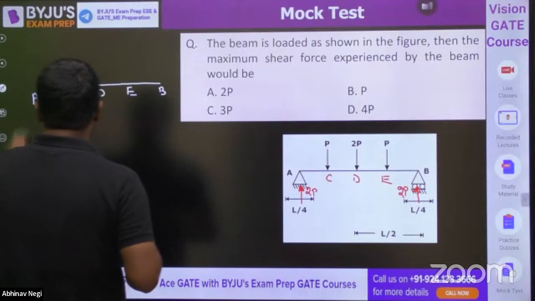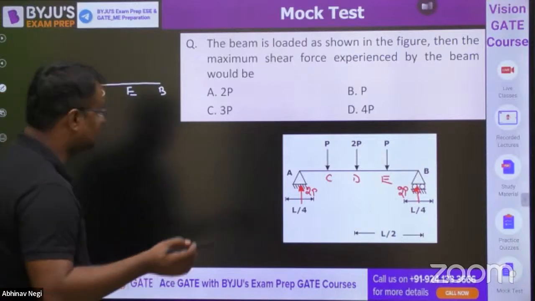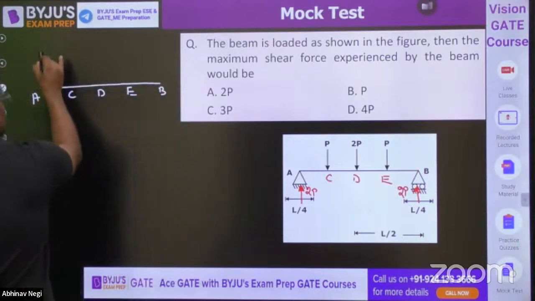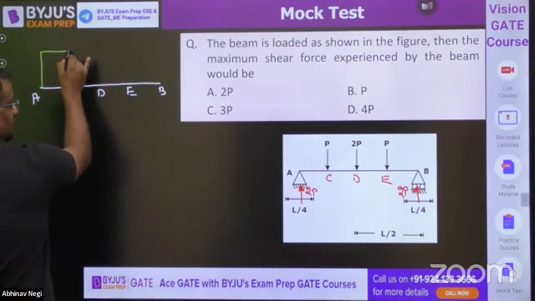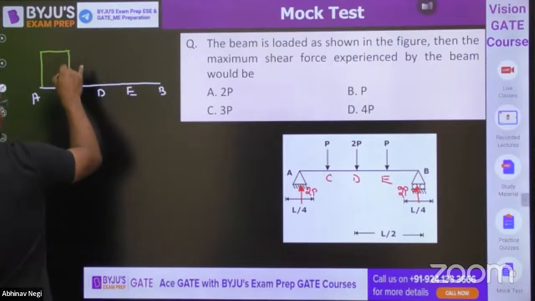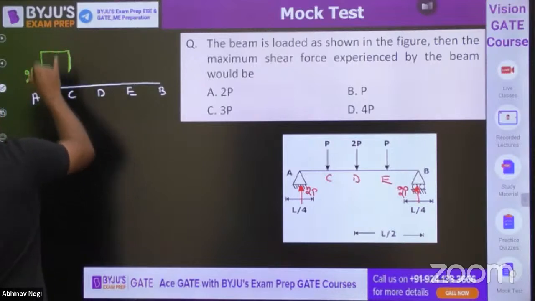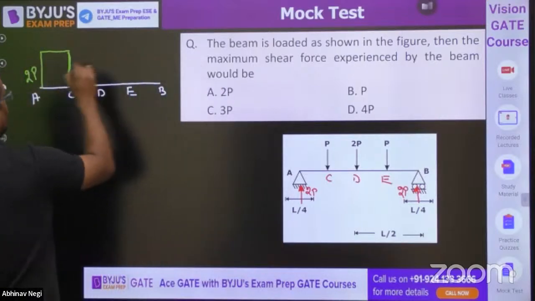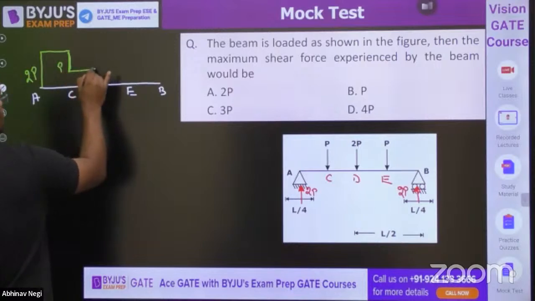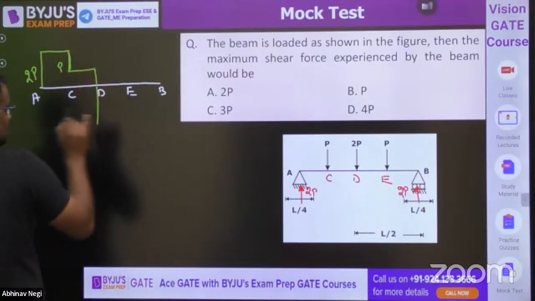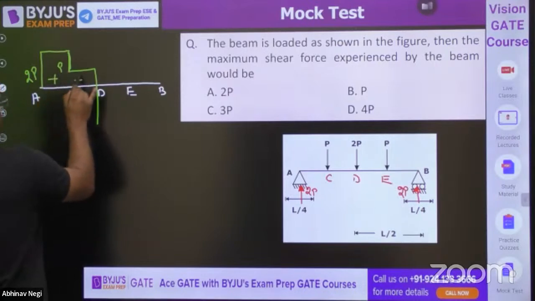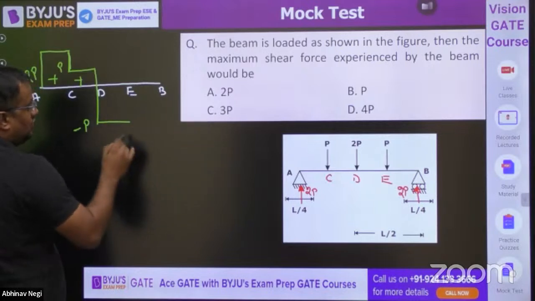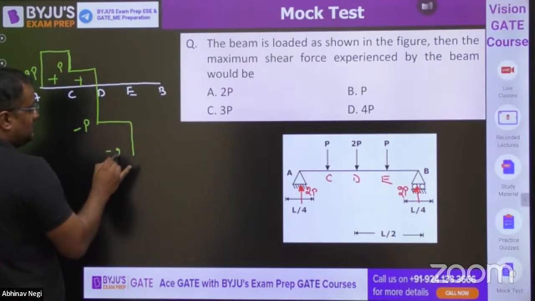Now, if I make the SFD as per the AN method, Abhinav Negi method, I hope you have seen that. For upward load, shear force jumps; then for no load, shear force will be constant; then for downward load, shear force falls. Jump from 2P, upward reaction, what I told you. Shear force will jump, then fall by P, so it will reach P. Then constant, then for downward load 2P, it will fall by 2P. So plus P, falling by 2P, it will reach minus P. Then again, for downward load of P, it will fall by P again, it will reach minus 2P.